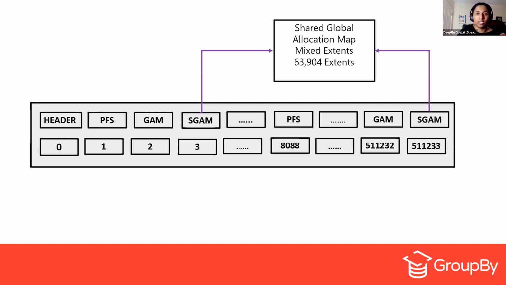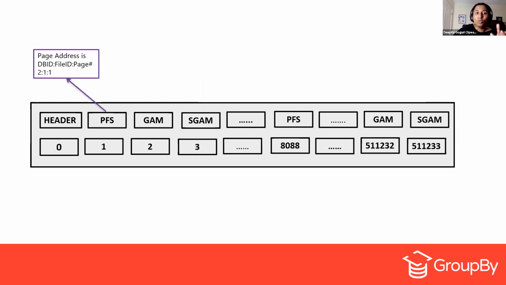So how does that actually work? Now, how do we read the PFS page? If there is object allocation contention, you will see page latch waits, and if you check the resource, you will see the database ID, file ID, and page ID inside the resource of that particular page latch. If the DB ID is 2, that is pointing to tempdb, and file ID 1 is pointing to the primary data file, and page ID 1 is always the PFS page.